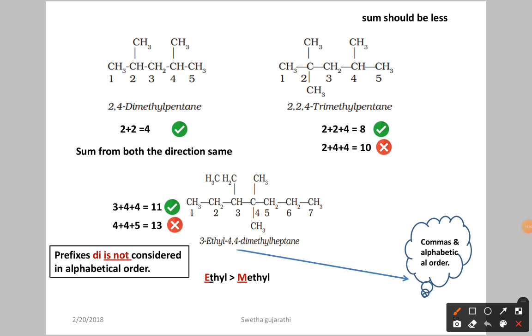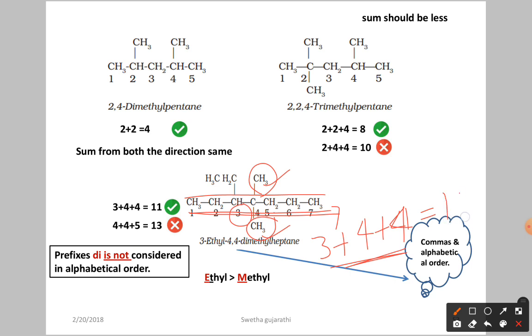Next, let's see the example here. Here we have the longest carbon chain. Now the longest carbon chain selection is over, and we have to give the numbering. If you start the numbering from left to right, let's see the substituents. At the third position we have a substituent, so 3, plus at the fourth position we have 2 substituents, so you have to take it 2 times: 4 plus 4. If there are double substituents, you have to take that number that many times. So in total how much do you get? 11. Now let us go for the numbering from right to left.